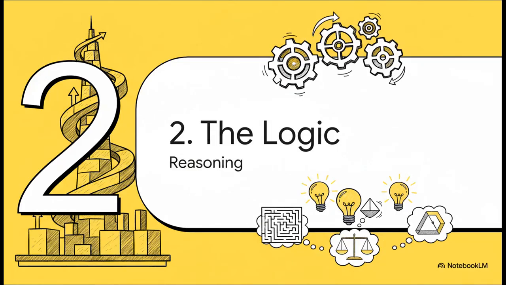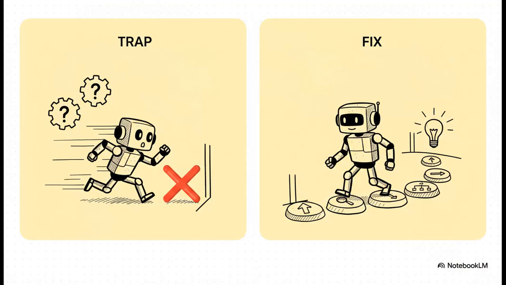All right, foundation is set. Now let's move on to upgrading the AI's actual reasoning. This is how we go from just getting answers to getting answers that are really well thought out and accurate. AIs sometimes make silly mistakes, especially with math or logic, because they kind of rush to the answer. It's like a student who's too eager and skips a step. The solution is to literally force the AI to slow down and show its work, just like in math class.